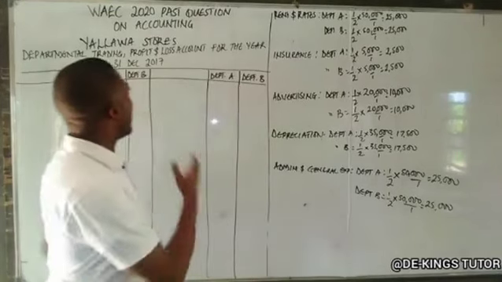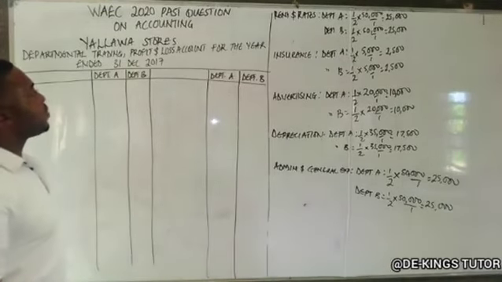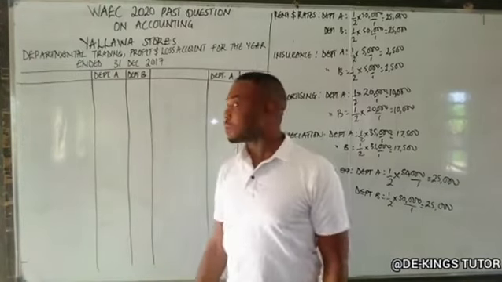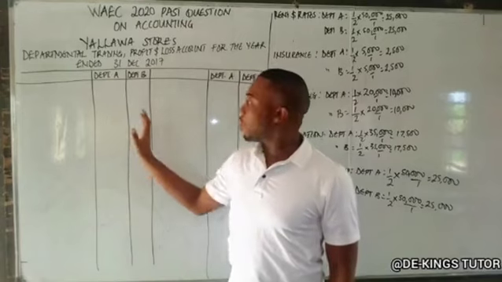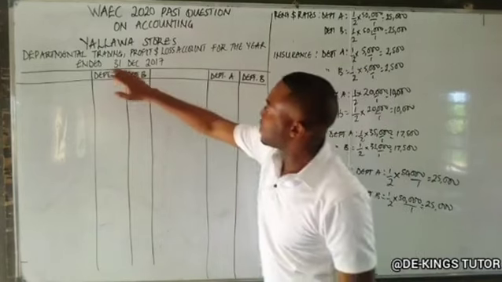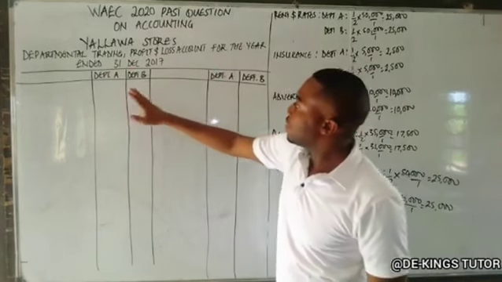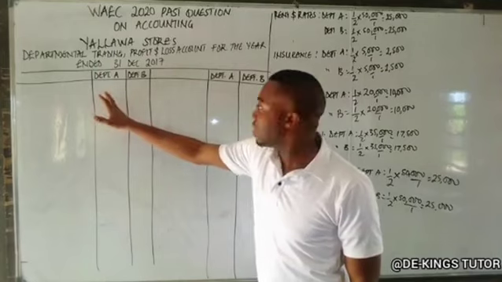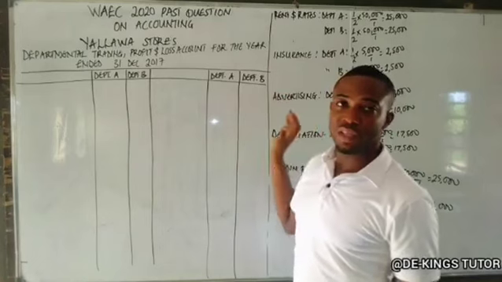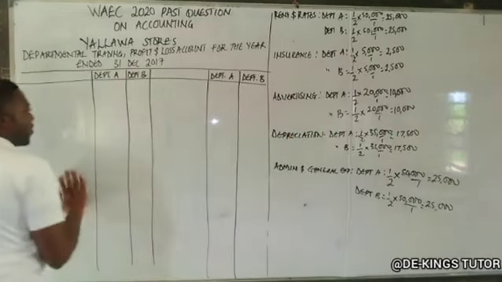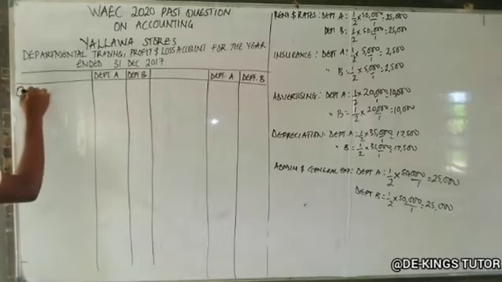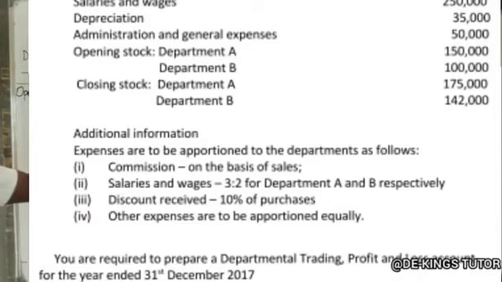Okay. Now let's prepare the departmental trading profit and loss account. I told you earlier on, it's the same thing as the normal trading profit and loss account, only that you have columns for the different departments. Okay, so we have prepared the departmental trading profit and loss account for the year ended. So we have those two departments stated in the question, departments A and B. This for debits, departments A and B. This for credit. And let's start. Remember in our trading profit and loss, what we normally start with is what? Opening stock. So we have opening stock.